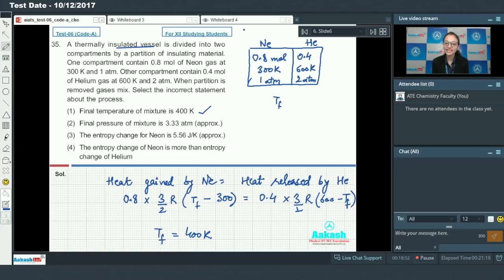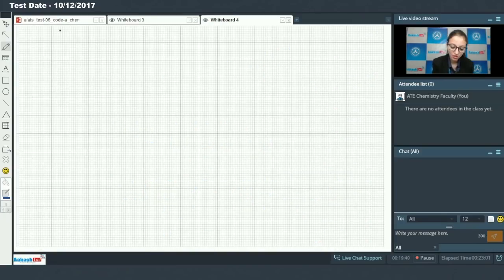Next is final pressure of mixture is 3.33 atm. To find out final pressure, it would be equal to total number of moles into R into final temperature divided by final volume.